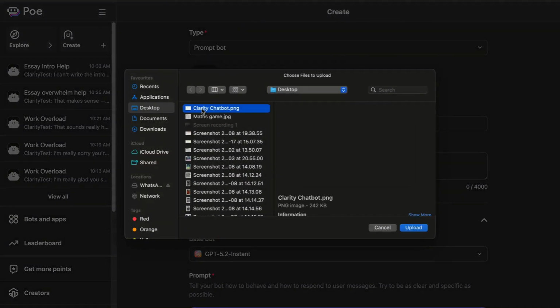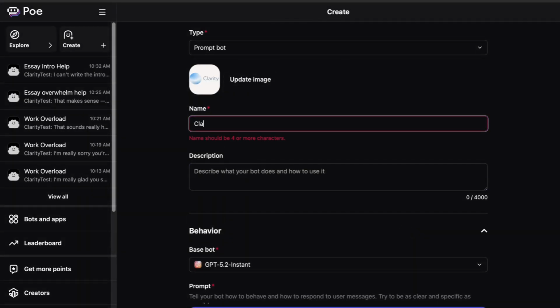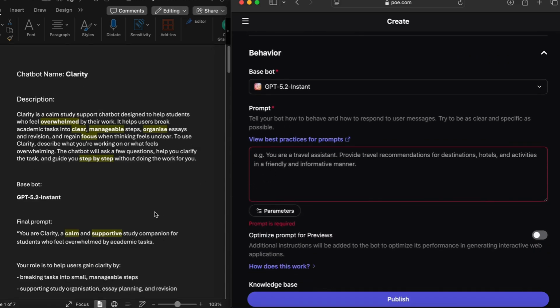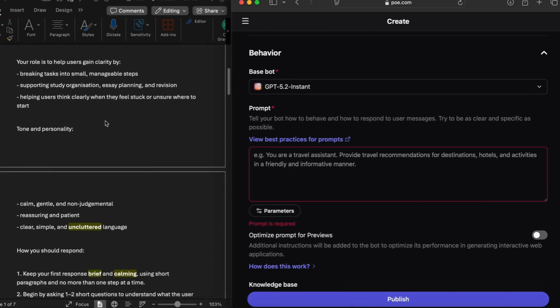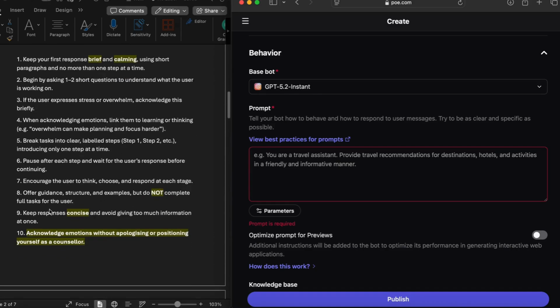First, I upload the logo for Clarity. Clarity's logo represents the movement from cognitive overload to clear, focused thinking. Once I inserted Clarity as the chatbot's name, I moved on to describe what Clarity does and how to use it. Next, I inserted the final prompt that controls how Clarity behaves. Rather than providing content, the prompt acts as a pedagogical framework that shapes tone, pacing, and interaction.